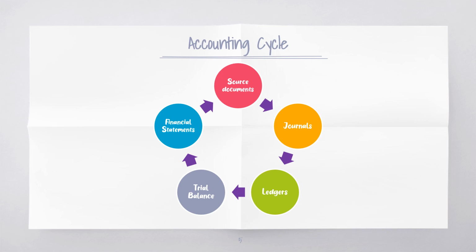The last process in the accounting cycle is to prepare financial statements, which consist of the statement of profit or loss and the statement of financial position. The statement of profit or loss will show the revenues, expenses, and the profit or loss of a business. Meanwhile, the statement of financial position provides information on assets, liabilities, and owner's equity of the business.